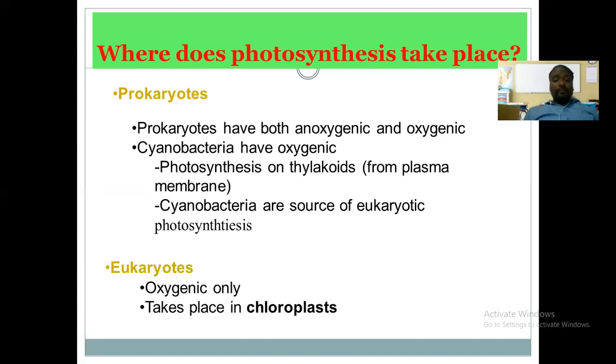So all green plants, all oxygenic eukaryotes, particularly green plants, possess the plastid. The plastids are of different types: leucoplast and chromoplast. Among them, the chloroplast is a very important type of plastid, and it possesses chlorophylls, or the green pigments, in larger amounts. So this is the site of photosynthesis actually.